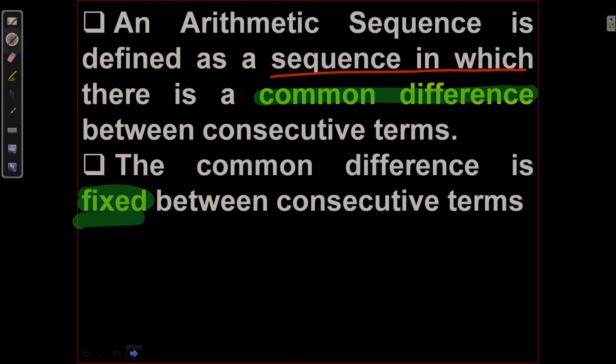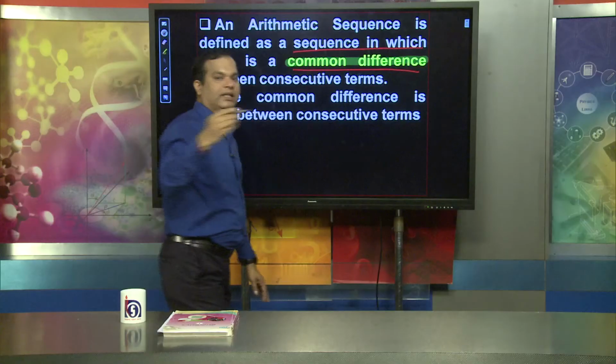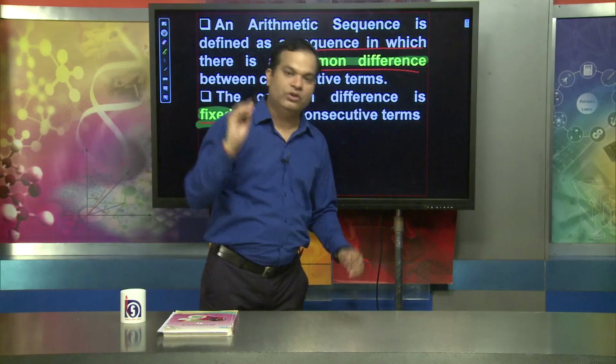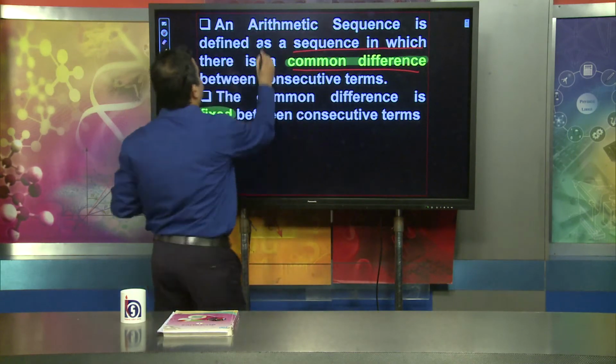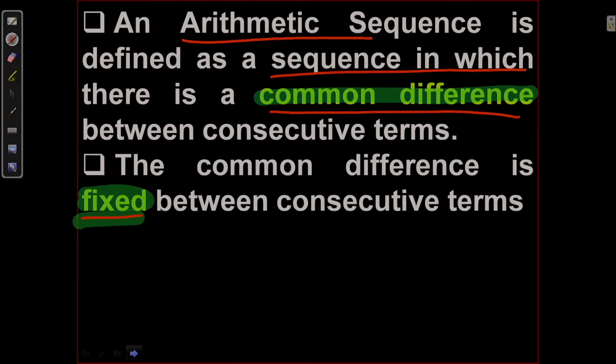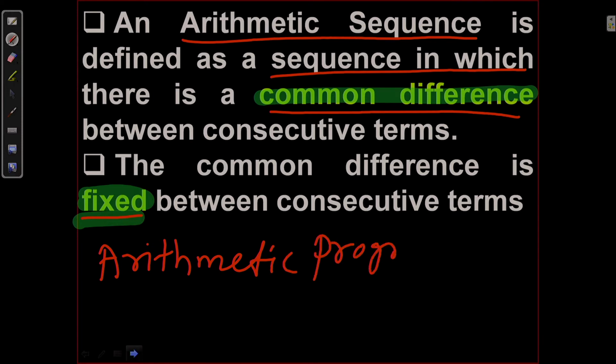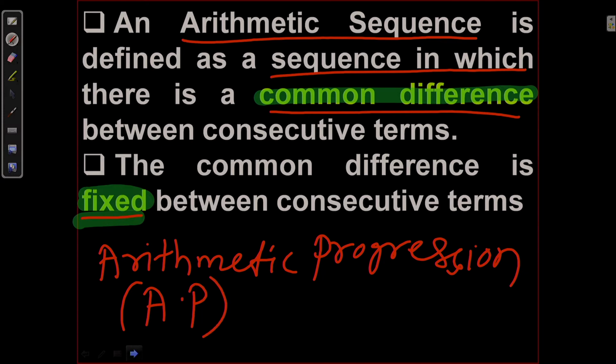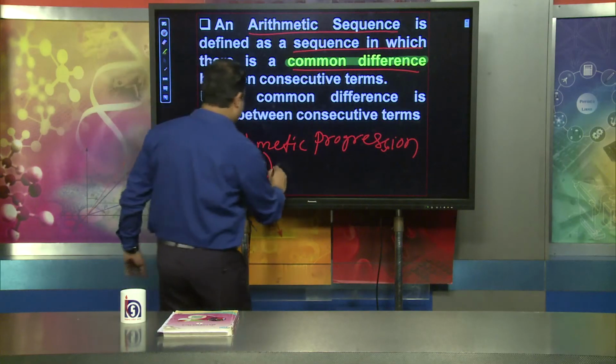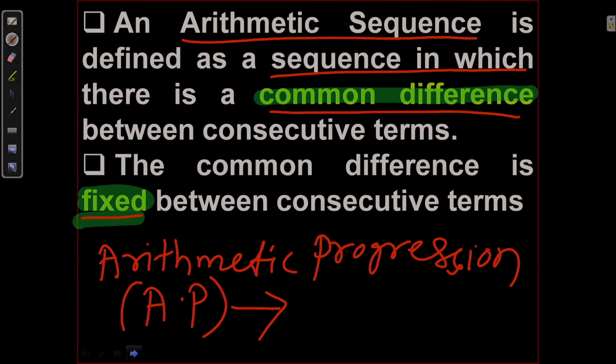So when there is a common difference and it is a fixed quantity, this type of sequence is known as the arithmetic sequence. We also call it an arithmetic progression, or shortly AP. The basic characteristic of an arithmetic progression is that there is a common difference.